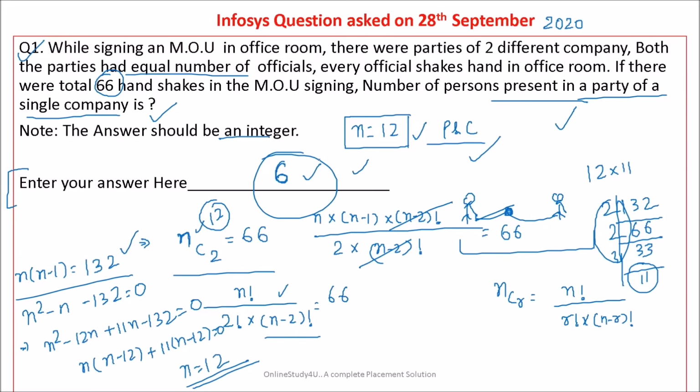Friends, this is a very good question from the topic permutation and combination, and I hope you have understood this problem. If you have any doubt, you can put your doubts in the comment box.